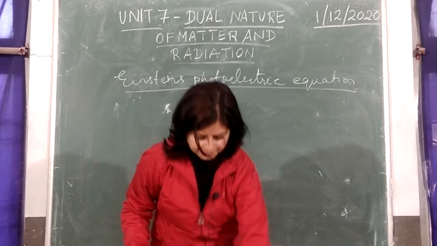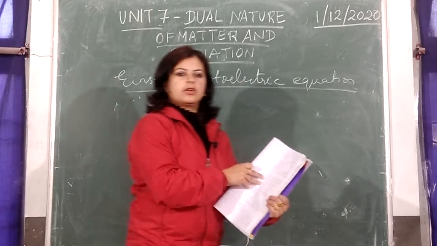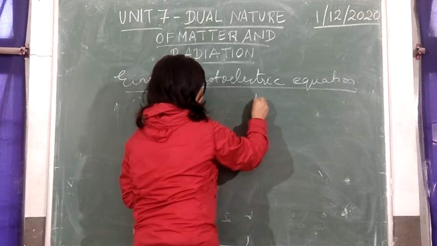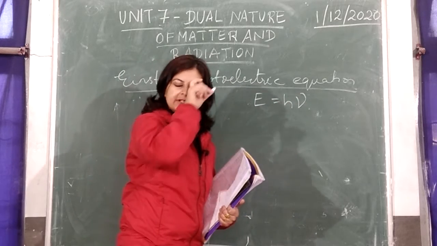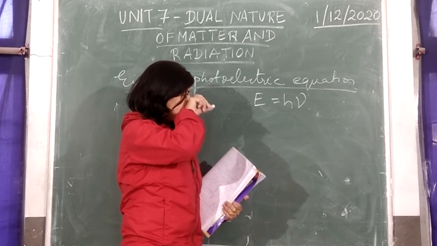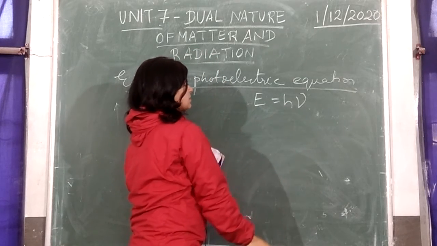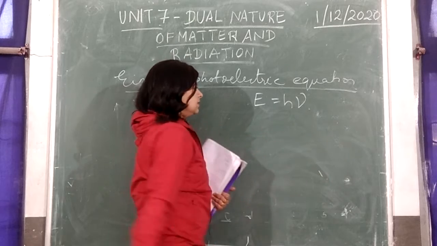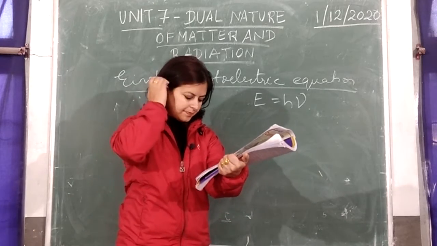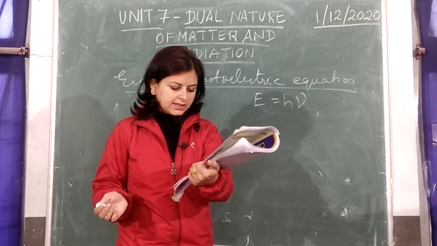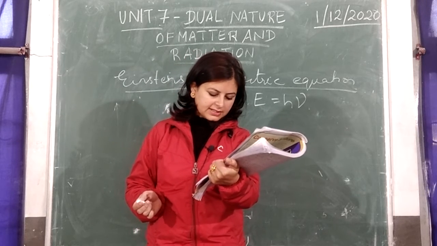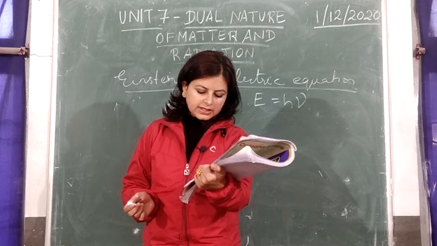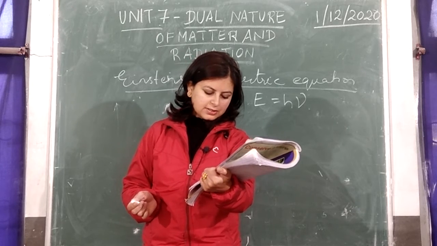Now the energy of a photon is given by E = hν. This is the equation which gives you the energy of a photon, where h is Planck's constant and ν is the frequency. Now Einstein assumed that one photoelectron is ejected from a metal surface if one photon of suitable light radiation falls on it.